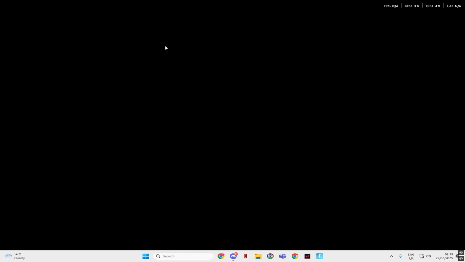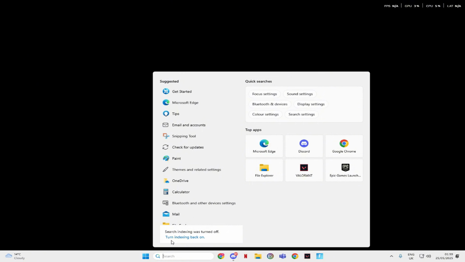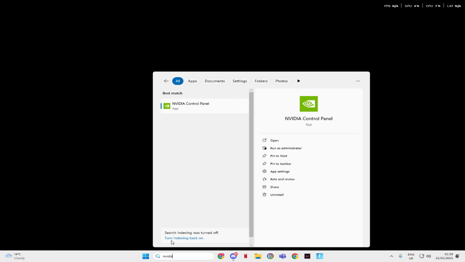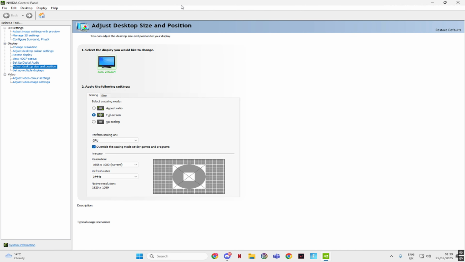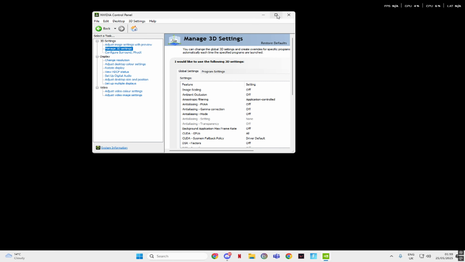I'm going to show you the new best updated NVIDIA settings. So first we're going to search up NVIDIA Control Panel. Then we're going to go to Manage 3D Settings.